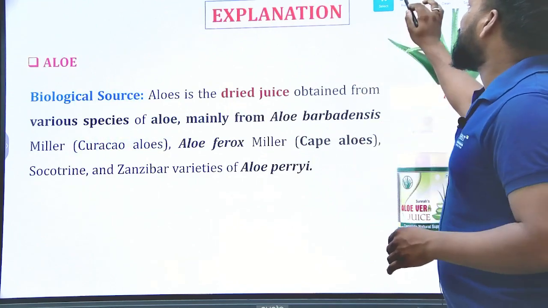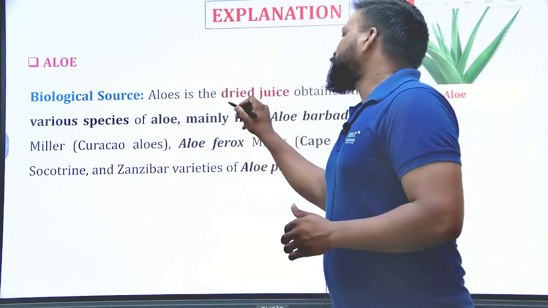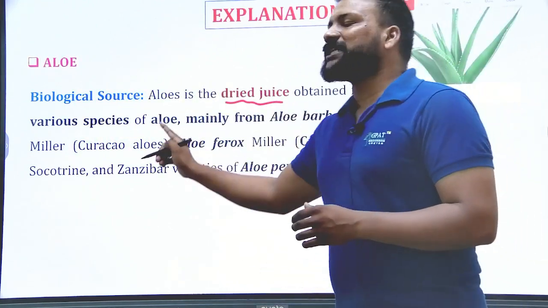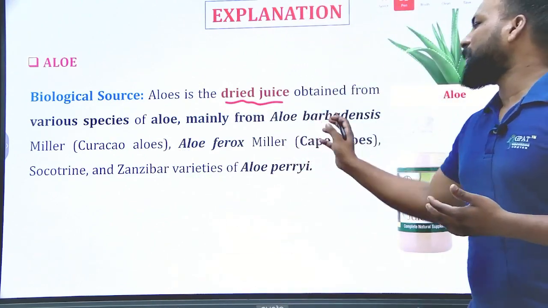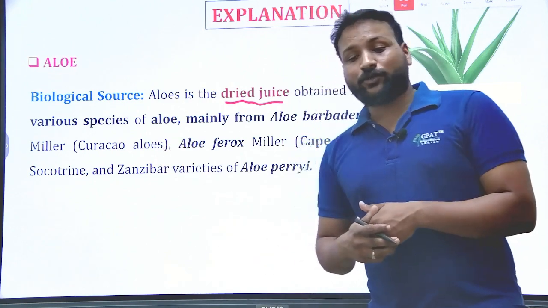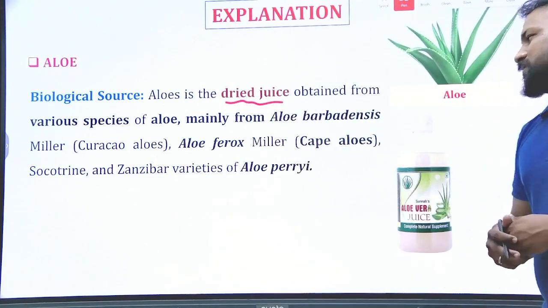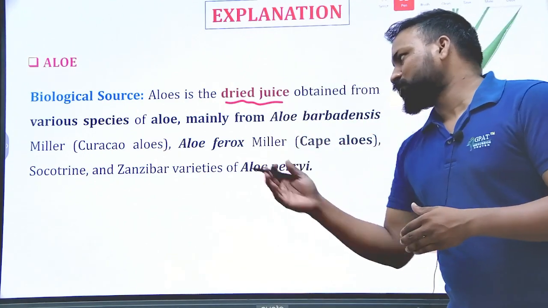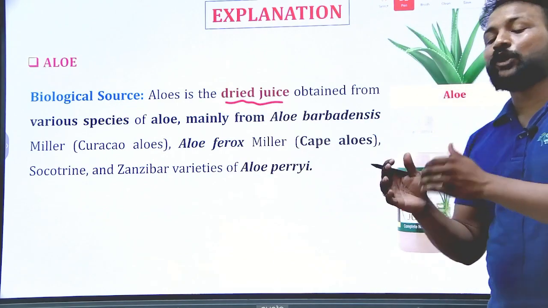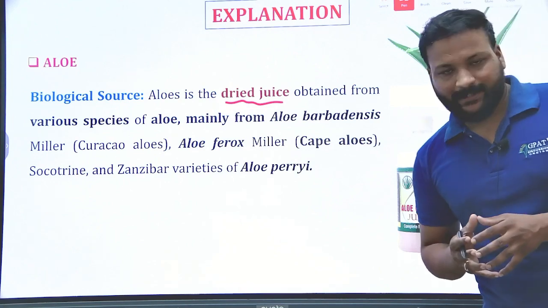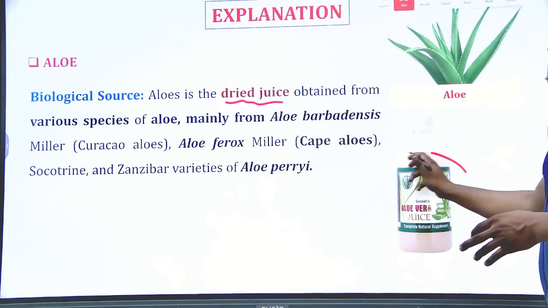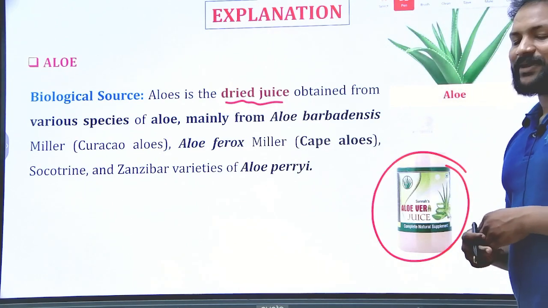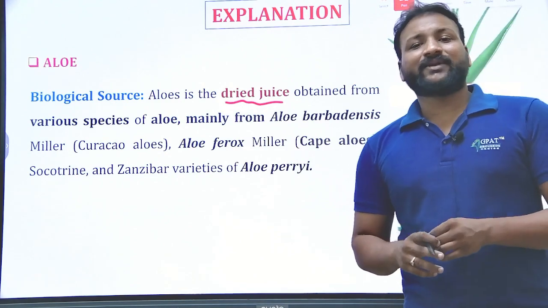Okay, you can see, aloe is a dried juice obtained from various species of aloe, mainly Aloe barbadensis, that is Curacao aloe, Aloe ferox, that is Cape aloe, Aloe perryi, that is Socotrine or Zanzibar aloe, and Aloe vera, that is the Indian species. Aloe vera has so many uses.